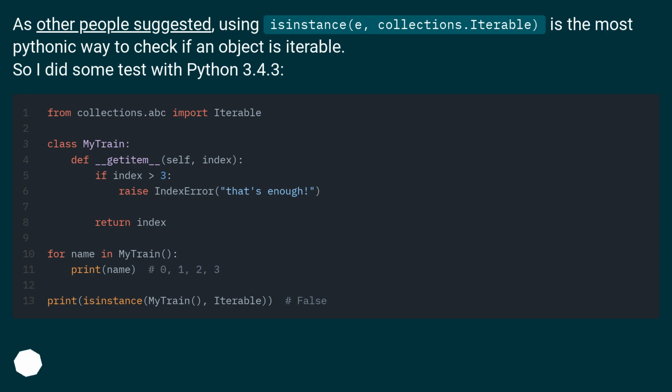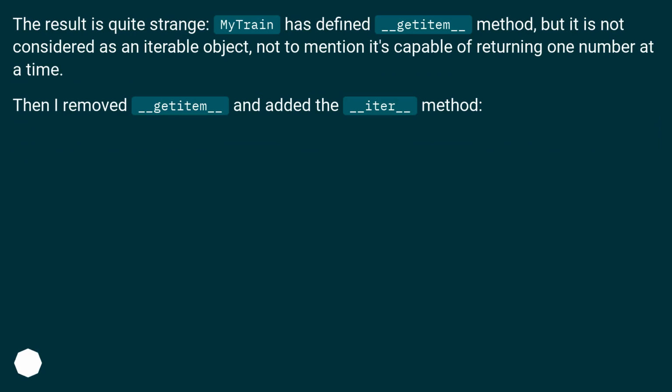As other people suggested, using isinstance with collections.Iterable is the most Pythonic way to check if an object is iterable. So I did some tests with Python 3.4.3. The result is quite strange. My Train has defined the __getitem__ method, but it is not considered an iterable object, not to mention it's capable of returning one number at a time.